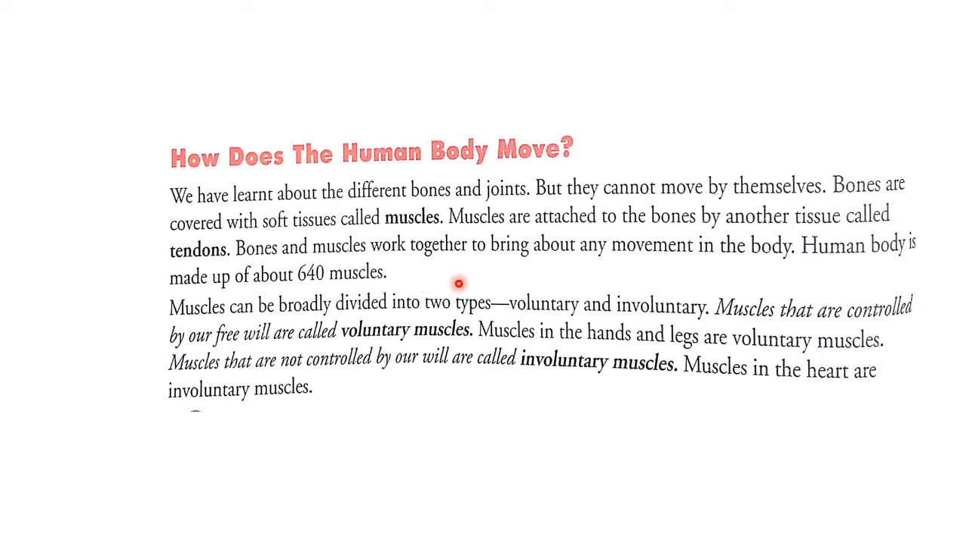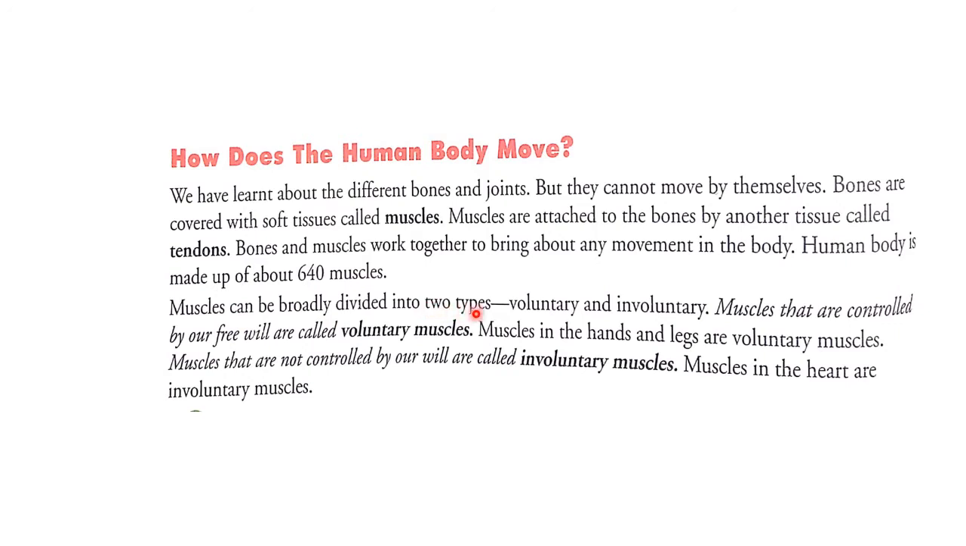So children, we have already learned about the different types of bones and joints and also their functions. So our body and joints cannot move by themselves. These bones are covered with soft tissues called muscles, and these muscles are attached to the bones by another tissue called tendons. So these bones and muscles work together so that our body can show movement. Human body is made up of about 340 muscles.